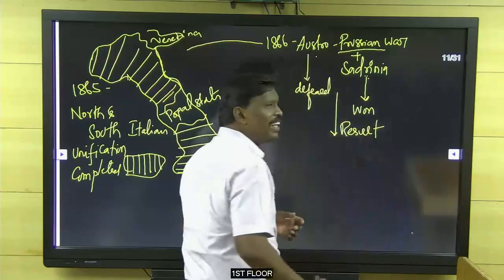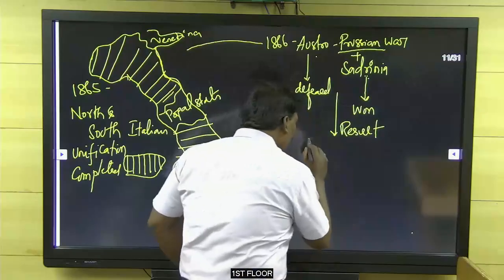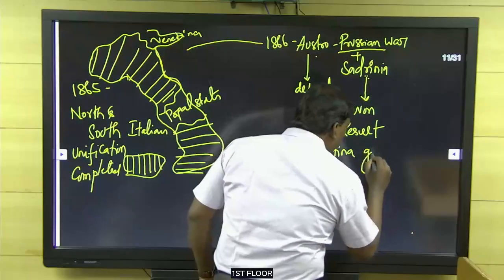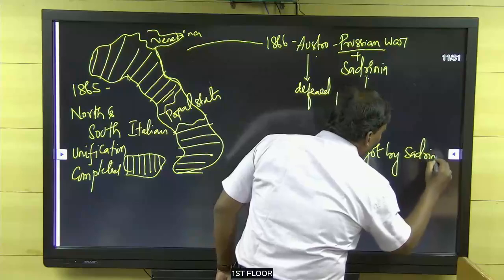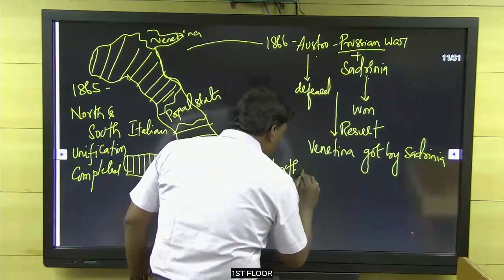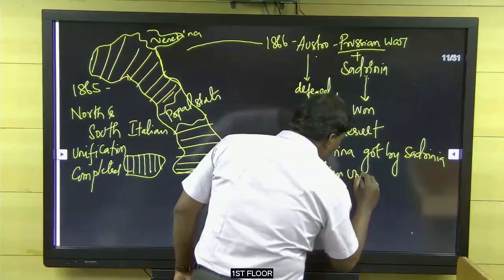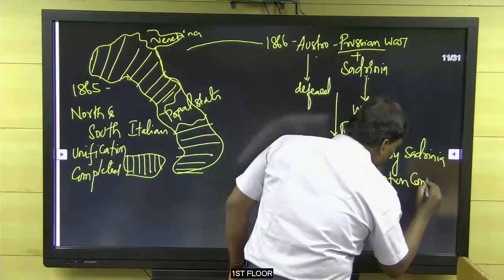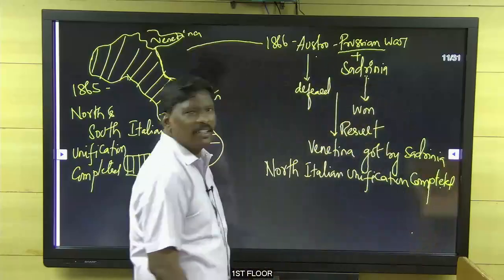the Italian unification. Venetia was got by Sardinia. So North Italian unification was completed.